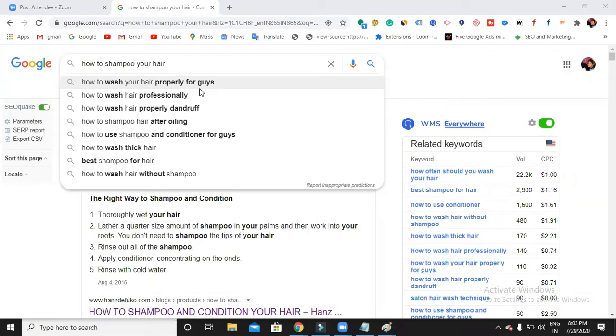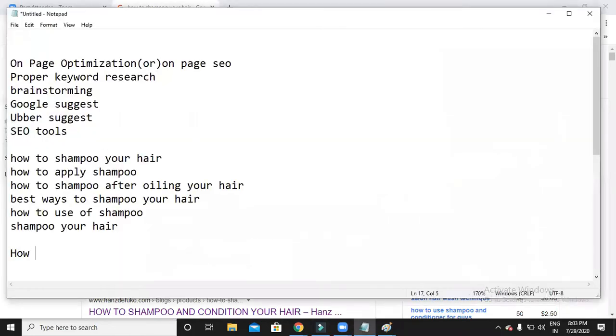Google is going to give us suggestions because people have already searched for them. If people are searching, it means they are looking for this kind of information. So can I use these keywords or not? Yes, we can use them. Let me try to list out those keywords also.